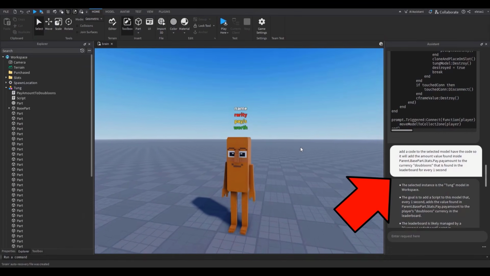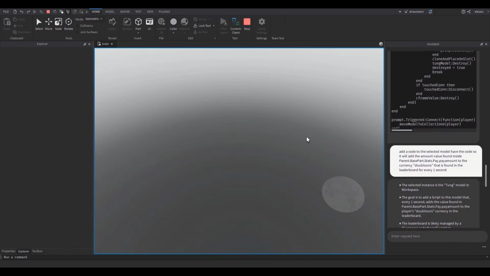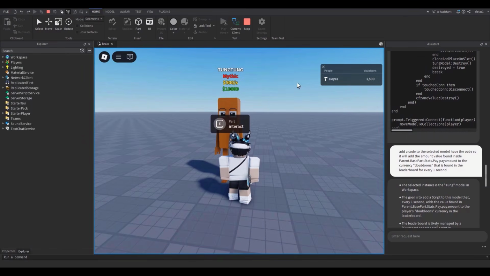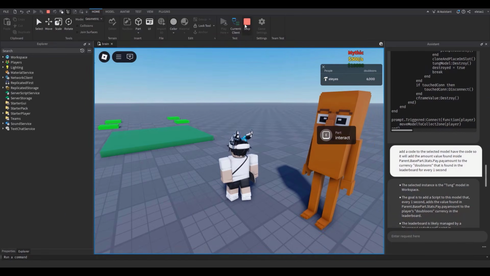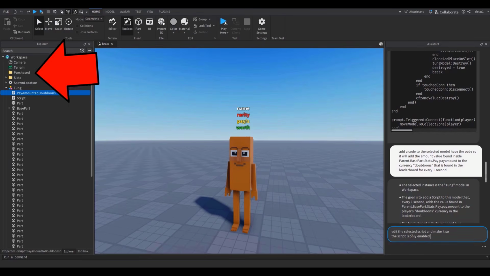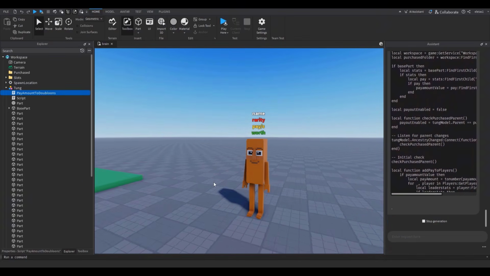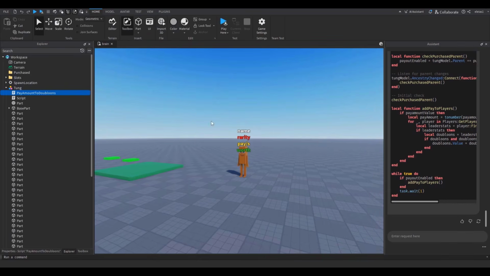I asked AI over here to make it so it pays the player every second of how much it's worth. So right now it's actually giving me $500 per second, which is what it's doing right now. I'm gonna make it so it only does that when it's within one of the slots here. So let's just do that now. Well, how do you do that? Well, let's use the purchase folder we made earlier. Let's make it so the pay $500 per second script will only work when the Brainrot is in the purchase folder. I hope that's not confusing, but coding is just so confusing. I hope that worked. If not, then that's just annoying.